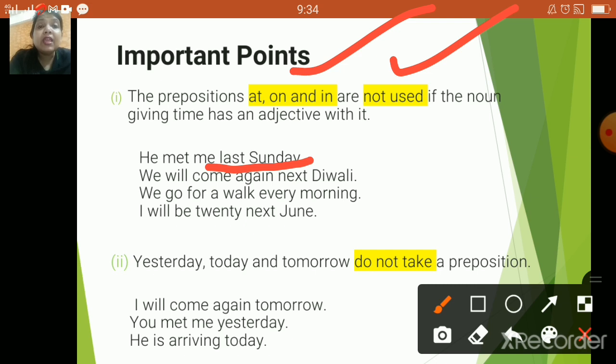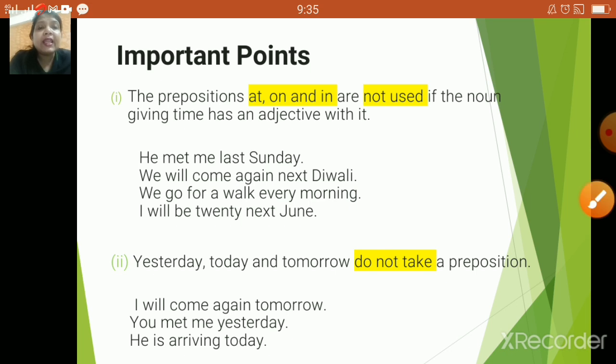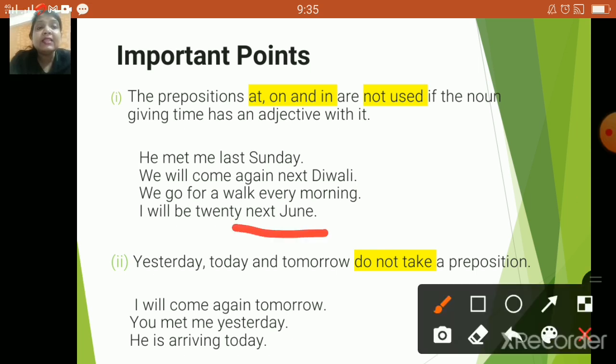Next, we will come again next Diwali. Okay, so next Diwali, so we are not going to use the preposition. We go for a walk every morning. Every morning has been specified over here, so no preposition like at, on and in will come over here. Next sentence, I will be 20 next June. Okay, it is specified as next June. Hence, we won't be using at, on and in as a preposition in these kinds of sentences.